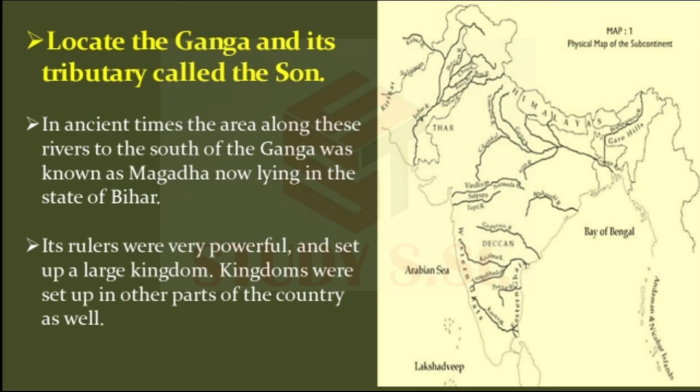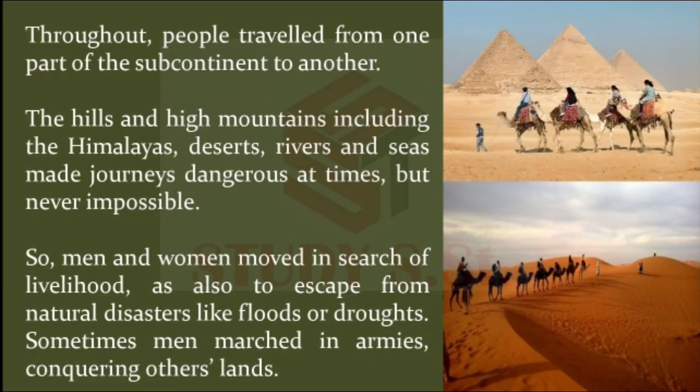O children, rulers of this area set up large kingdoms. Kingdoms were set up in other parts of the country, but rulers of Magadha were really very powerful rulers. Right, children? In further chapters, we will study about the Mauryan dynasty, which was also established in Magadha. So here we have seen that in different parts of our country, some powerful kingdoms emerged.